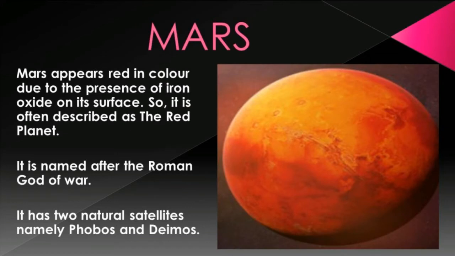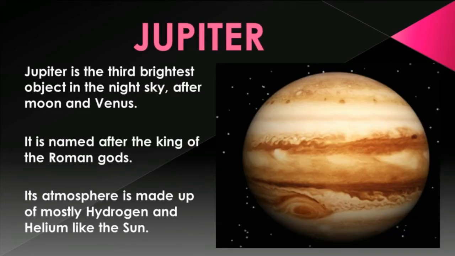Mars. Mars is the 4th planet from the sun. Mars appears red in color due to the presence of iron oxide on its surface, so it is often described as the red planet. It is named after the Roman god of war. It has 2 natural satellites, namely Phobos and Deimos.